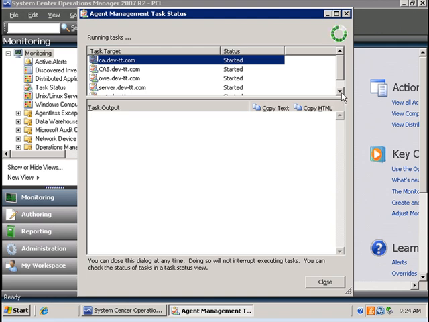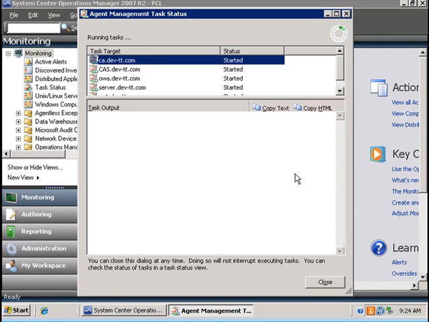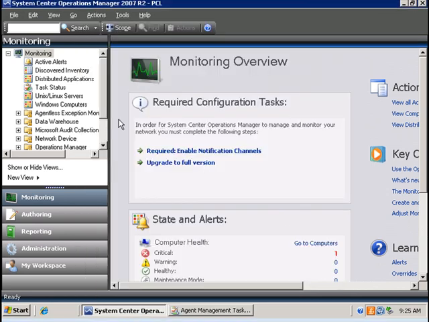And we can view the task status of the deployment for each computer in this dialog box. I can also click in the monitoring tab of Operations Manager the task status link to view the status of the deployment.